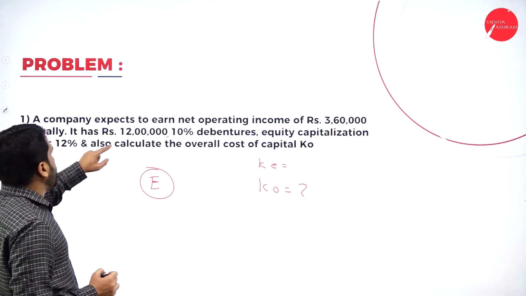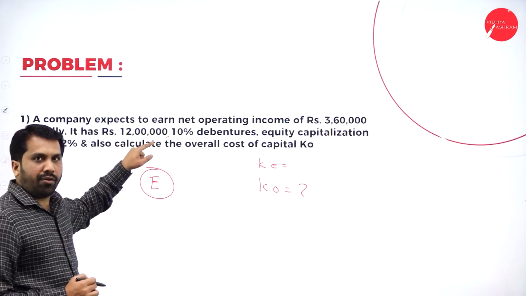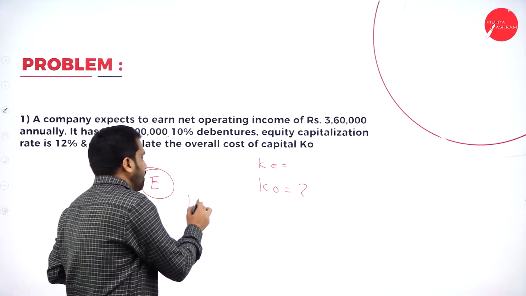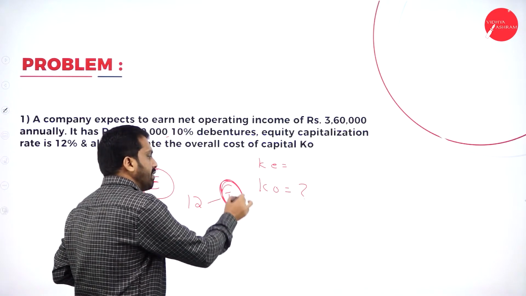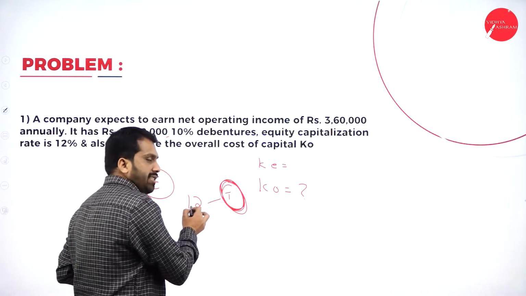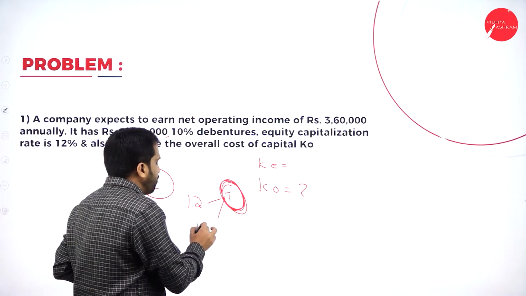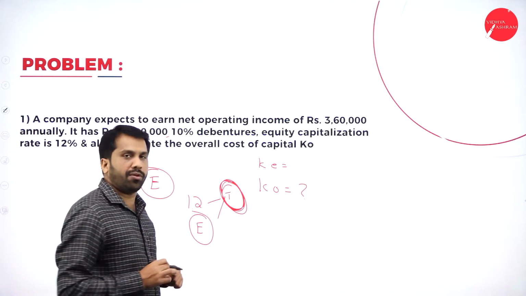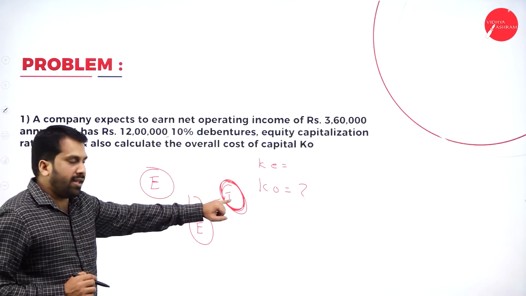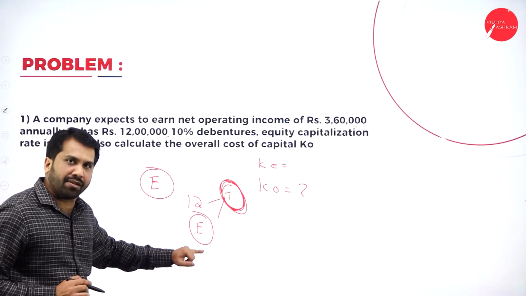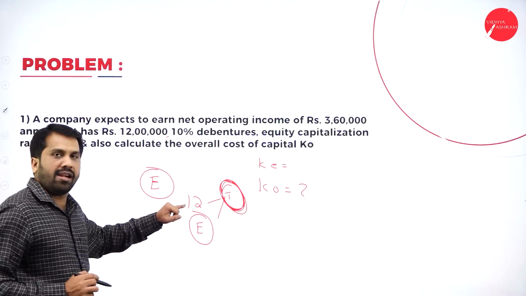Now, you know what is debenture. Debenture is 12 lakh. If you know your total investment, then you can minus 12 lakh. The balance will be called equity. Hope you are clear. You have to find out the total investment and you have to find out equity, because debenture is already given.